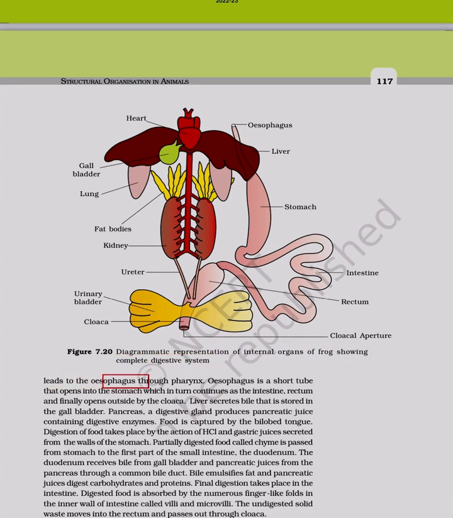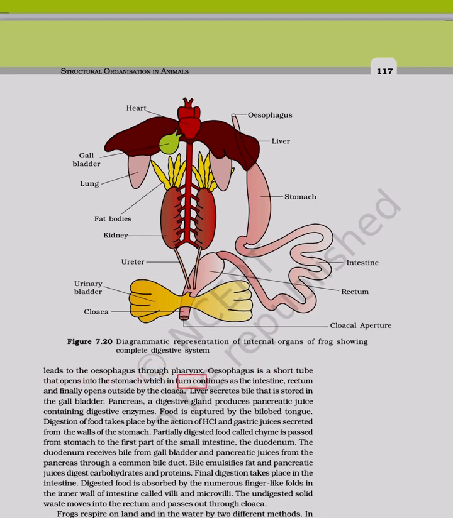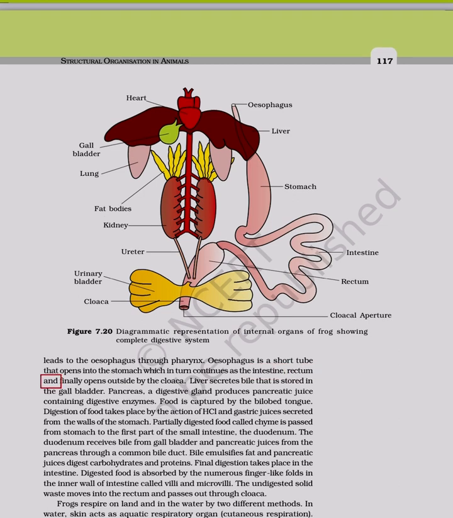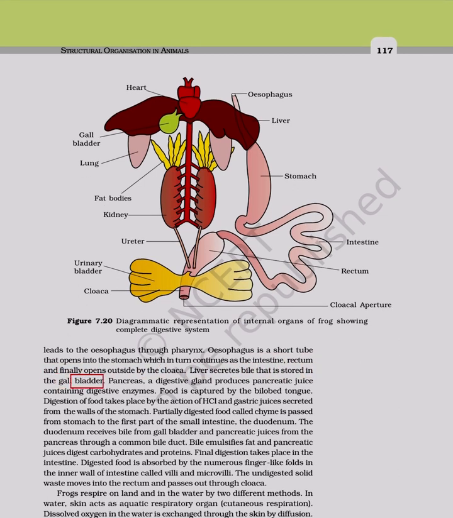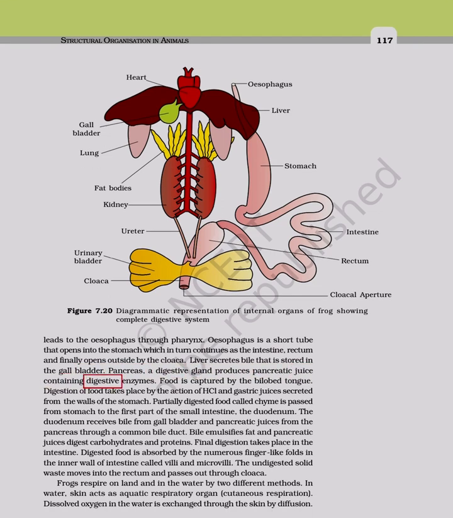The mouth leads to the esophagus through the pharynx. Esophagus is a short tube that opens into the stomach, which in turn continues as the intestine, rectum, and finally opens outside by the cloaca. Liver secretes bile that is stored in the gallbladder. Pancreas, a digestive gland, produces pancreatic juice containing digestive enzymes.